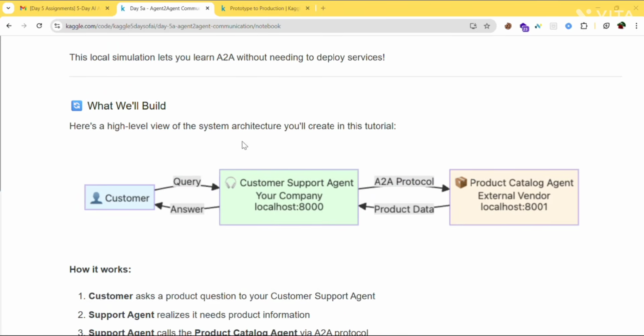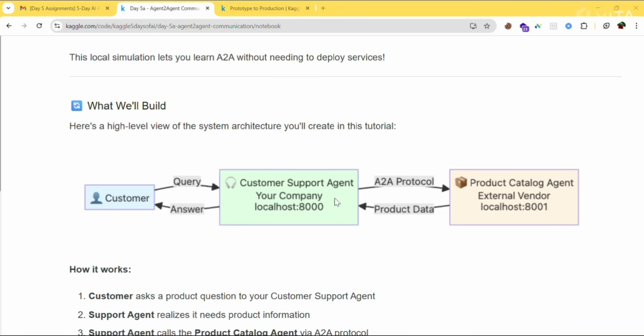So what will we build here? We will show how a customer agent and a product catalog agent work together. Here we can see the customer support agent. This is your company, and the product catalog agent is the external vendor. Think of it like a chatbot and the Flipkart website. The customer asks a query.